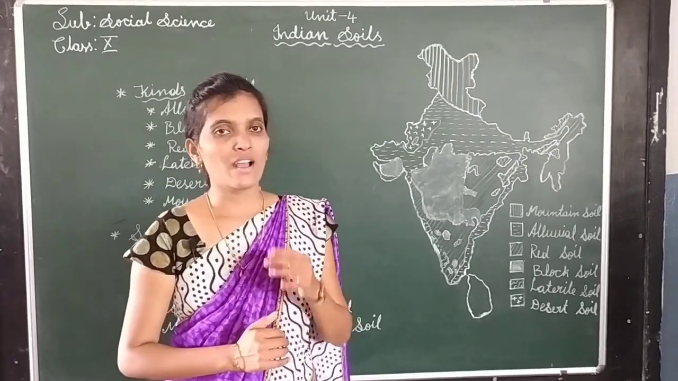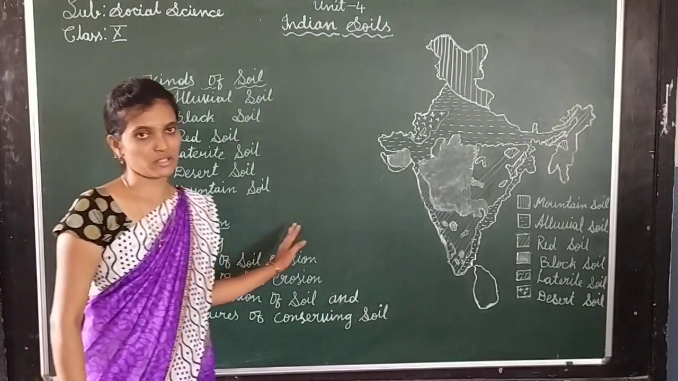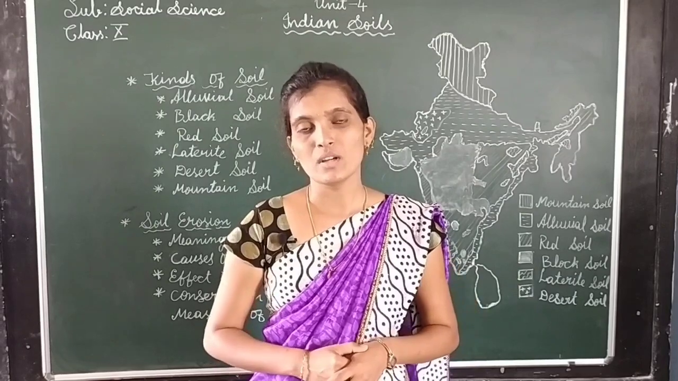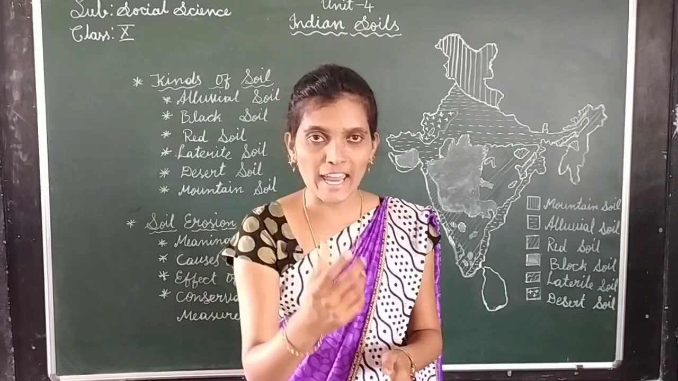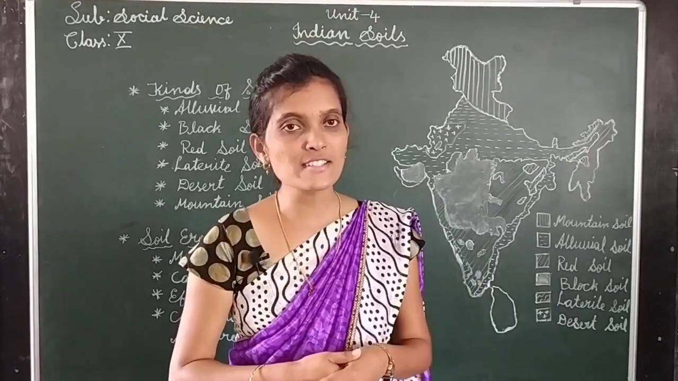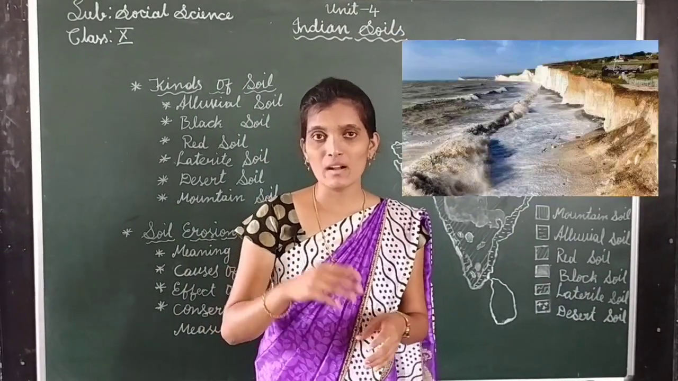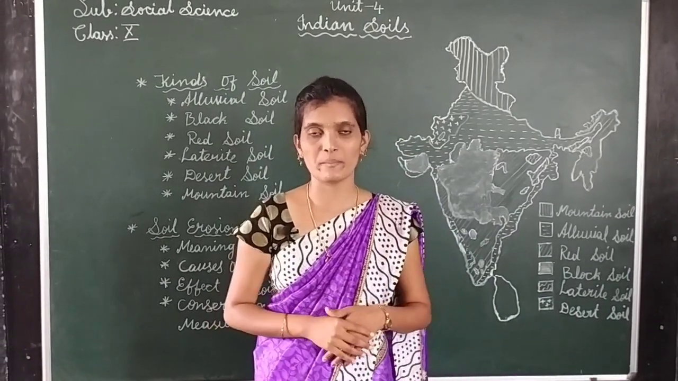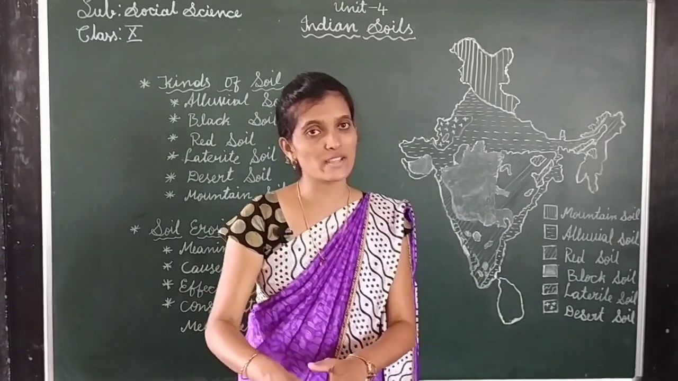So dear students, last but not the least from this lesson, that is soil erosion. What is the meaning of soil erosion? It means the removal of the top soil by natural agents is called soil erosion. The natural agents, for example, are rivers, sea waves and winds. So this is about the meaning of soil erosion. Soil erosion is one of the major problems India is facing nowadays.